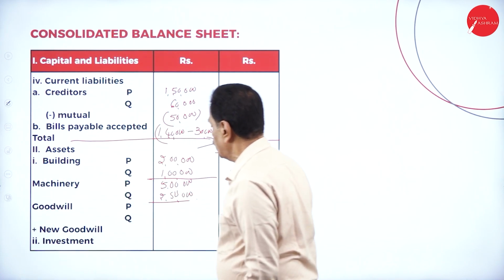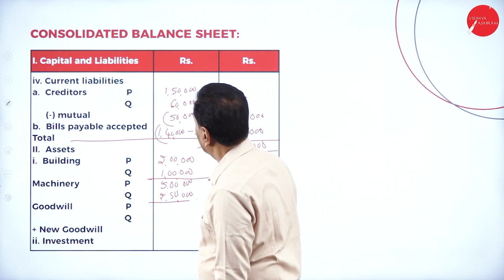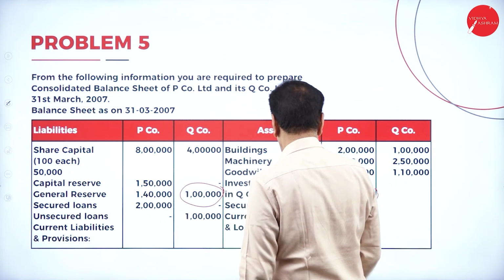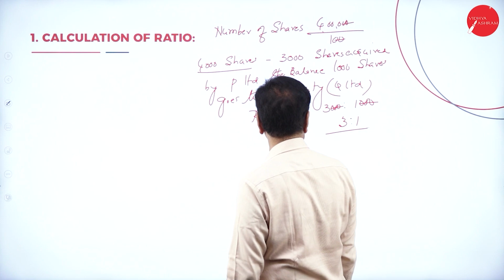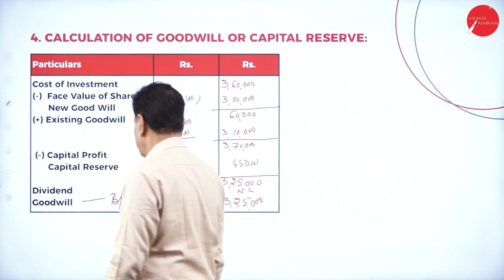Then Goodwill. P company 2 lakh. Goodwill 2 lakh, 1,10,000. Then new Goodwill existing 3,25,000.